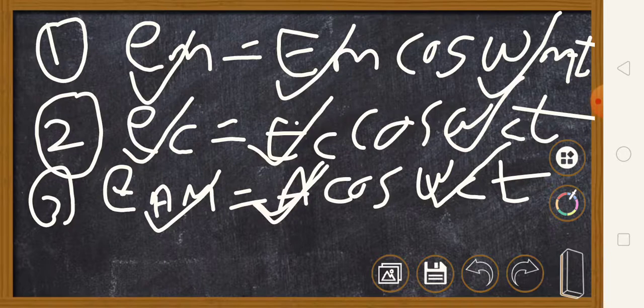So in this way the mathematical representations of the waves are shown here. Equation 1 is the equation for modulating signal, that is the original information's electrical equivalent. Equation 2 is the equation for carrier wave, and equation 3 is the equation for amplitude modulated wave. Now see here, as I told you, in amplitude modulation the amplitude of carrier wave is changed, so it can be represented by capital A. So what is capital A?